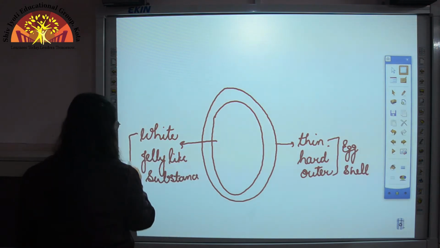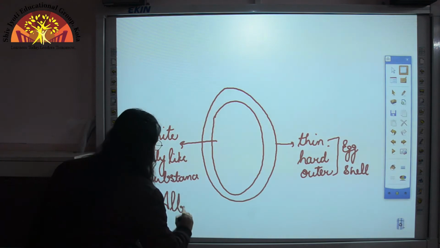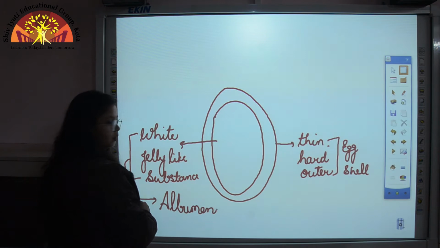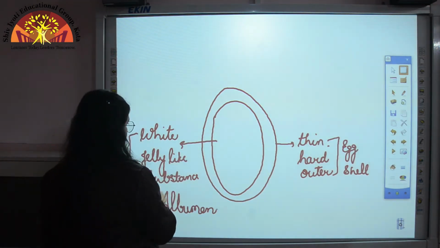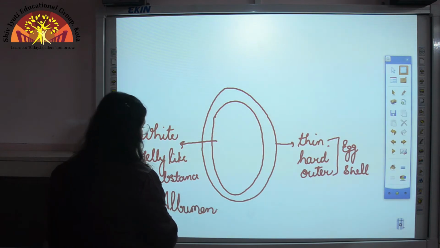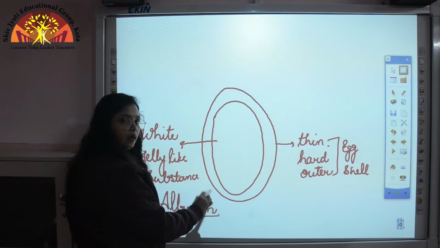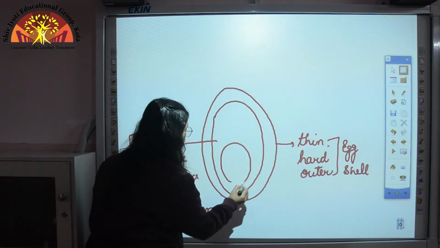This white jelly-like substance is called as albumin. And albumin is rich in proteins. So here white jelly-like substance is called as albumin, and spelling of albumin is ALBUMEN. Now inner to albumin is a yellow colored part.